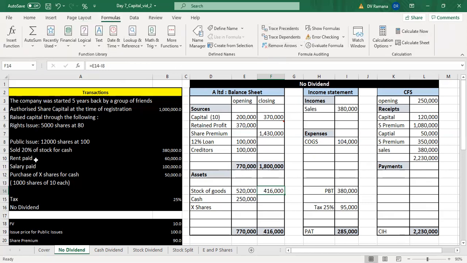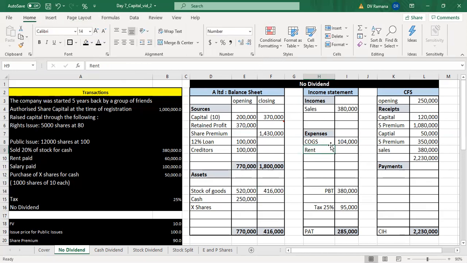Then expenses like rent and salary paid. Rent paid 60,000, salary paid 100,000. Both are expenses for the period, and both have been paid during the period.